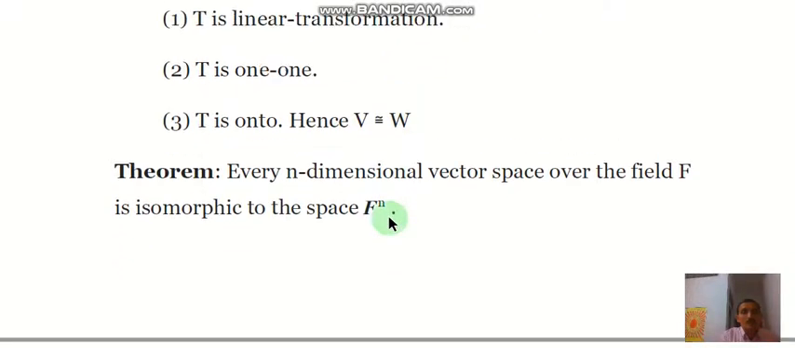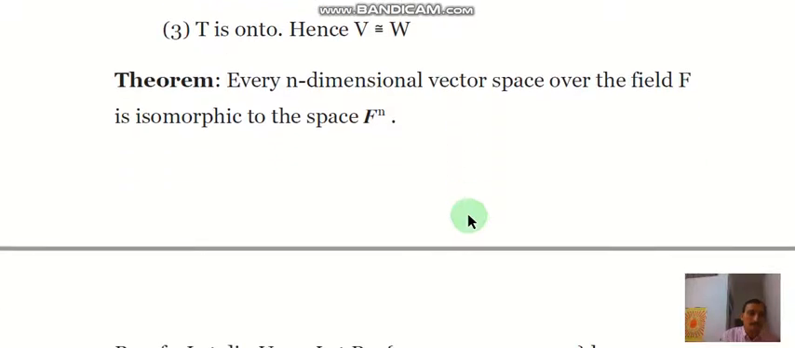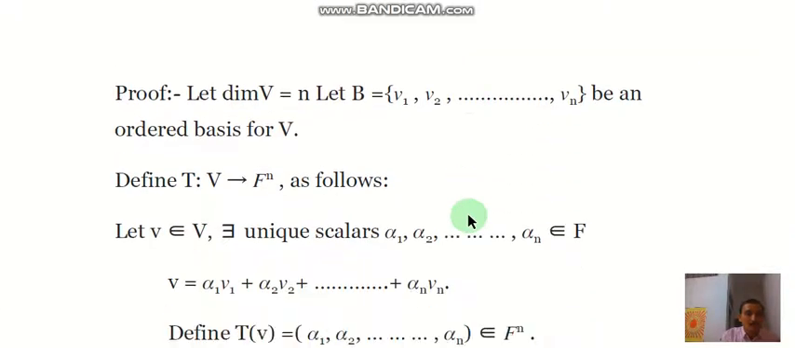Next theorem, a property of n-dimensional vector spaces: every n-dimensional vector space over the field F is isomorphic to the space Fn. Here Fn is the n-tuple vector space over F. So we have that every n-dimensional vector space is isomorphic to Fn. The proof is easy.